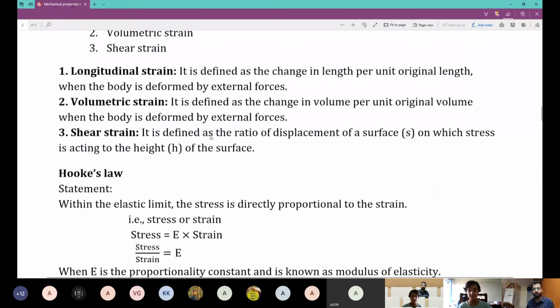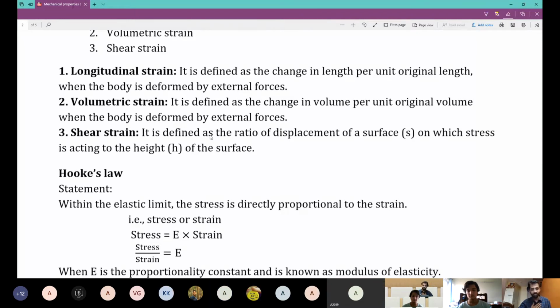So what is the formula for longitudinal strain then? Delta L by L. Volumetric strain: delta V by V. Shear strain: tan theta equals x by h.